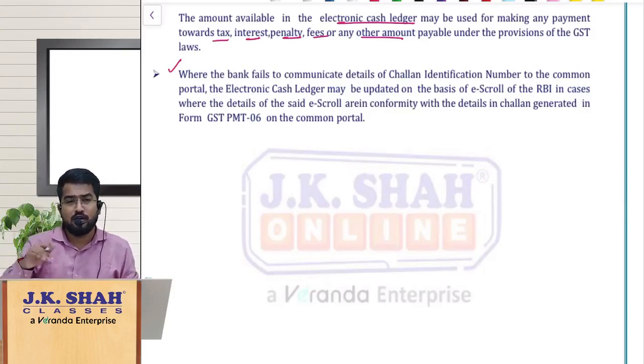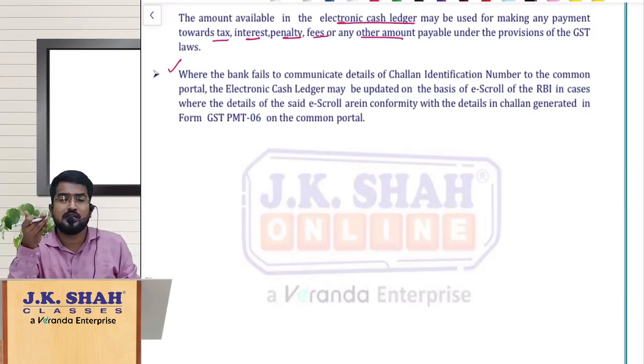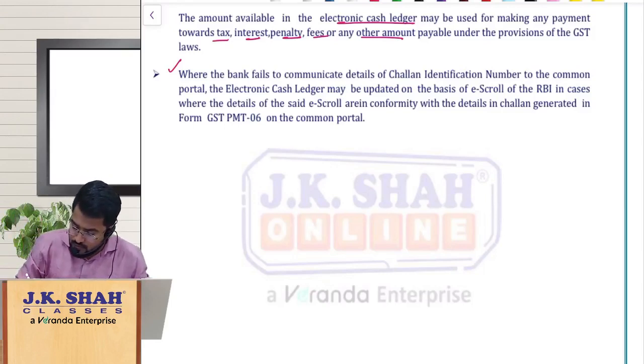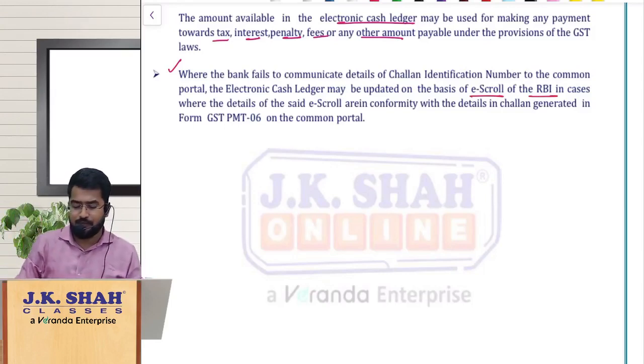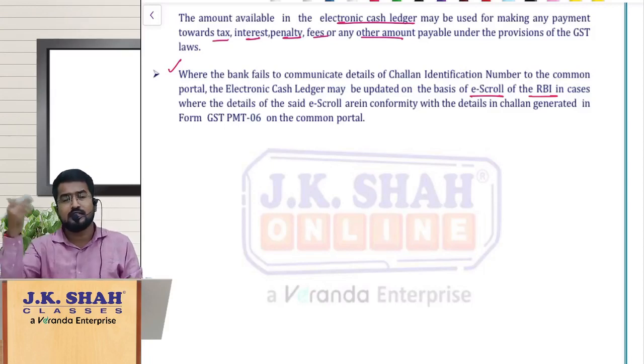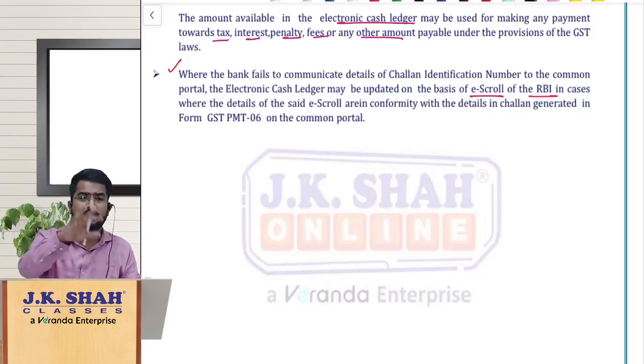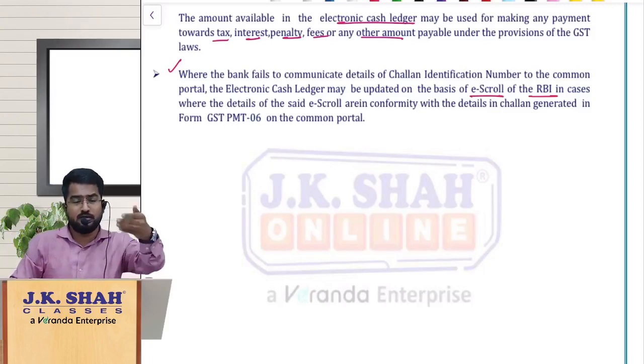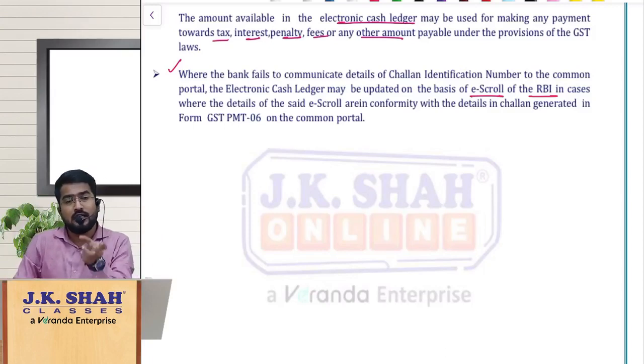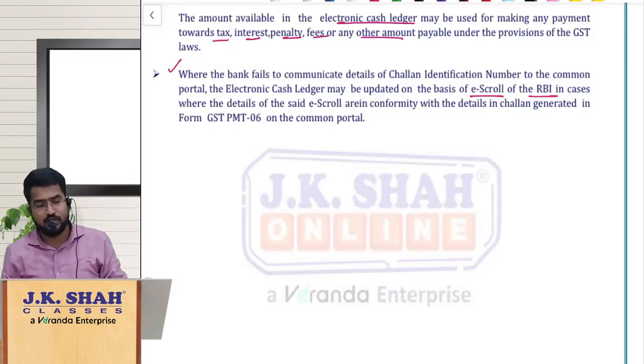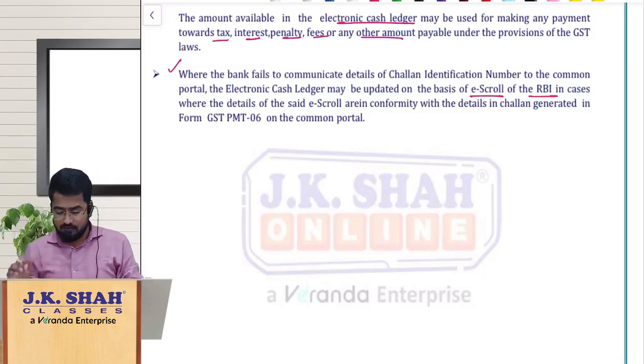See, normally whatever payments are made to government, the tax payments, the banks will maintain that in the form of e-scroll and they will file it with RBI. So next day, even though the cash ledger is not reflecting the balance immediately because of some technical issues, the e-cash ledger will show the amount that has been paid, because of the records taken from the e-scroll of the RBI. So that is the concept. This was happening from the beginning, they have just now incorporated that in law.